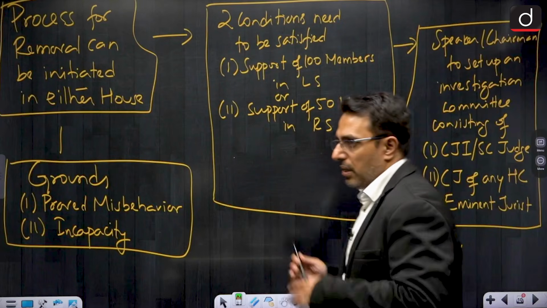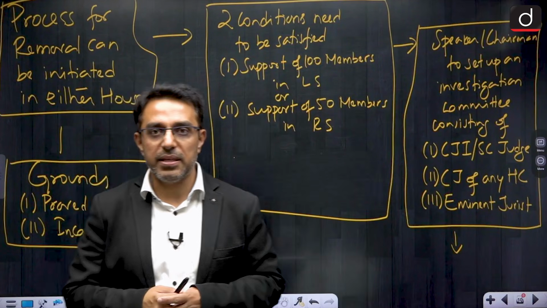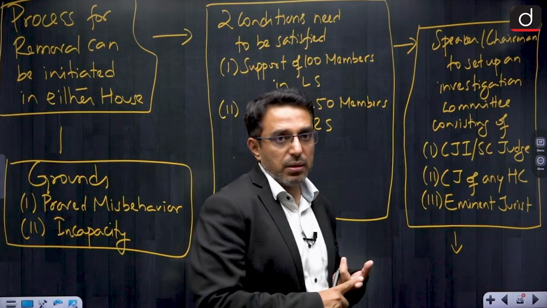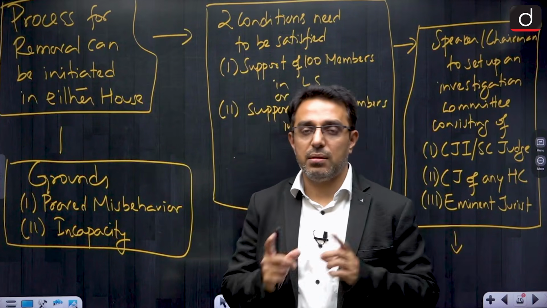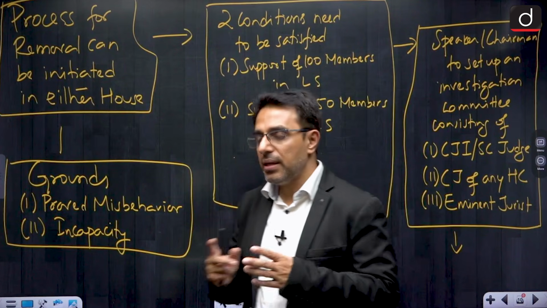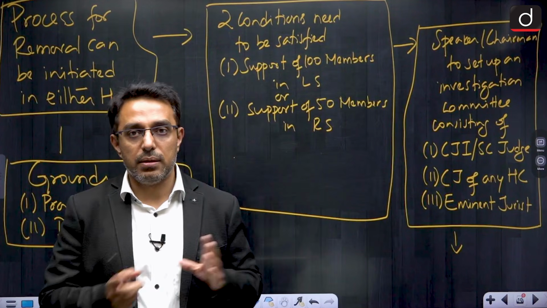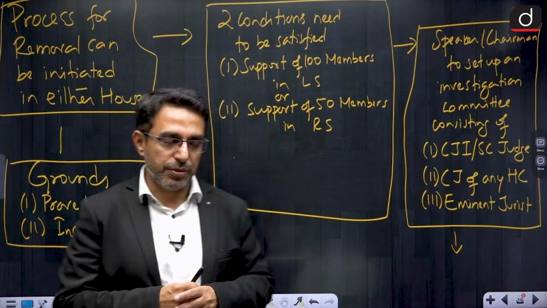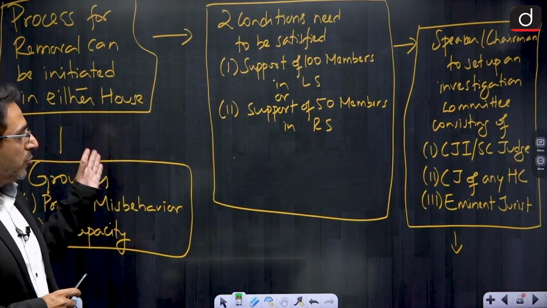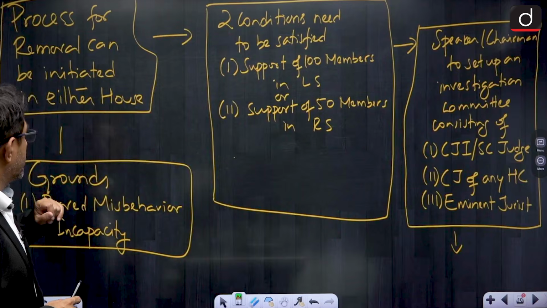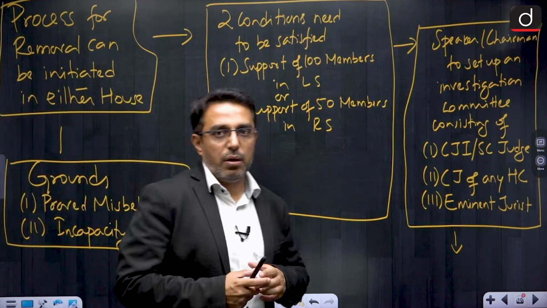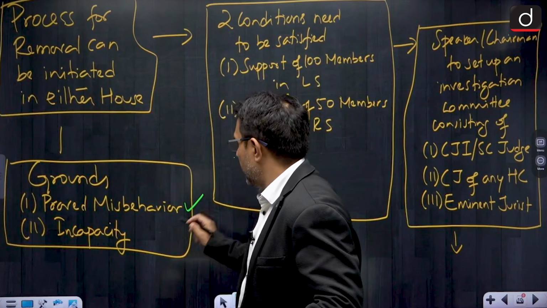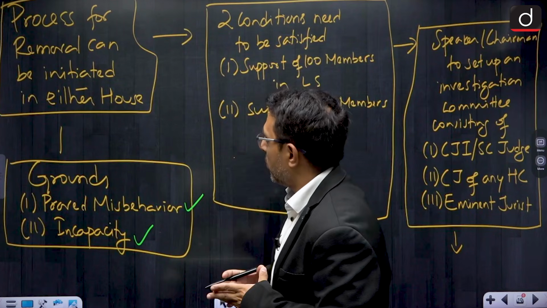Now, very important for us this time is to know about the removal process of a Supreme Court judge. The removal of the CJI is also the same as the process for a Supreme Court judge, and for many other important constitutional authorities, it has been written in the constitution that the process will be the same as that for the Supreme Court judge. So, the process of removal for Supreme Court and High Court judges is the same, and let us look at the process. The ground for removal of a Supreme Court or High Court judge, including the CJI, is proved misbehavior or incapacity, right.